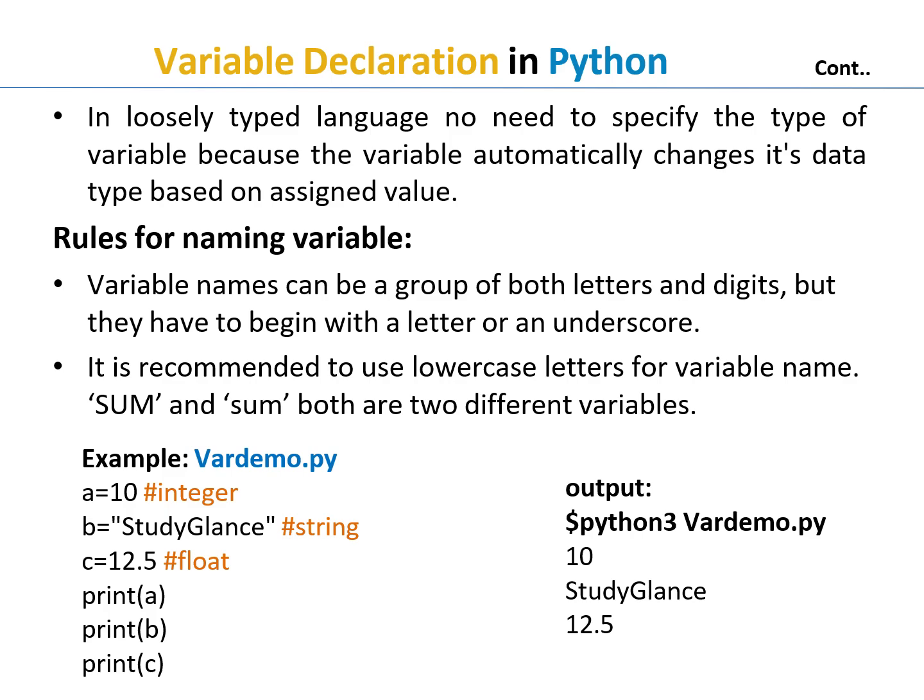For example, var_demo.py. We created a var_demo.py file. We assign values to variables. a equal to 10, it is considered an integer. b equal to study glance, it is considered a string. And c equal to 12.5, it is considered a floating point. Print a and b and c. The output is 10, study glance, and 12.5. This is called variables.